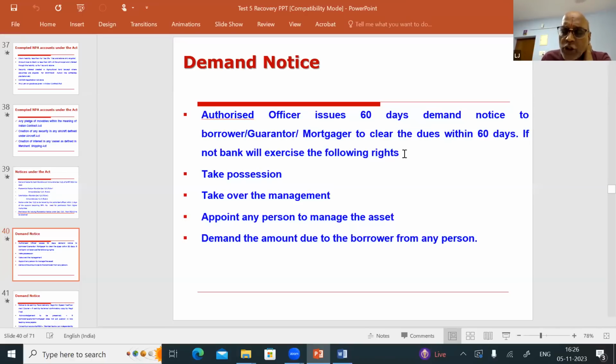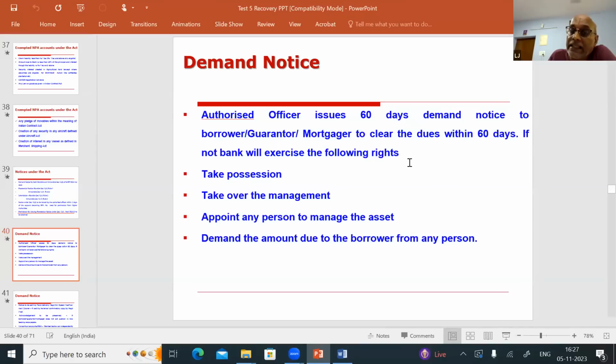Friends, SARFAESI action does not mean we should be under the impression that we take possession of the property and sell. If the unit is running very well, but he is a non-cooperative borrower, a willful defaulter, in that case it is not necessary, after taking possession, to dispose of the property or the factory. If you are able to manage, you appoint a manager and run the business, collect the money on behalf of the borrower and adjust your liability. That is also possible.